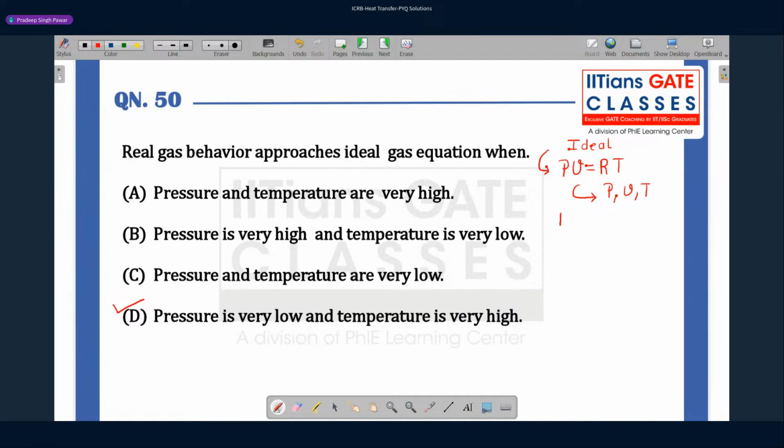In order to correct that, you introduce a factor which we call the compressibility factor Z. Z is Pv by RT. Z is basically a deviation factor. It tells you how much the behavior of the gas deviates from the ideal gas. If Z is equal to 1, the actual gas behavior approaches the ideal gas behavior. If Z is away from 1, the actual gas behavior deviates from the ideal gas.